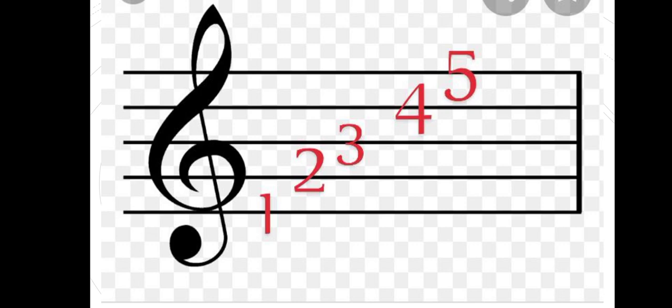The line 4 is given the name D. The space between 4 and 5 is given the name E. And line 5 is given the name F. I hope you understand that.